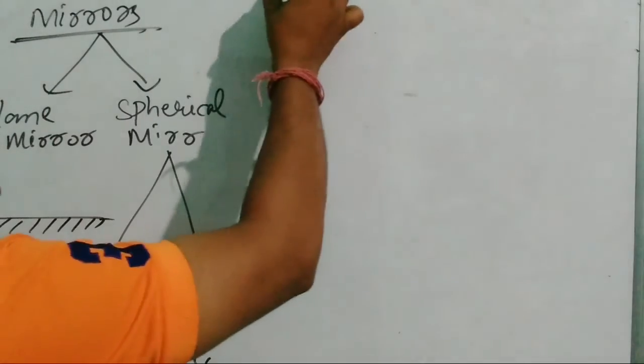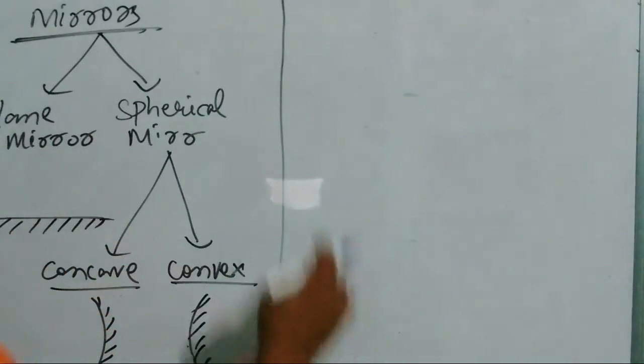In this case, the reflecting surface is curved inward, and in this case the reflecting surface is curved outwards. So this is the reflecting surface. We will learn more about this later. Then come to image.